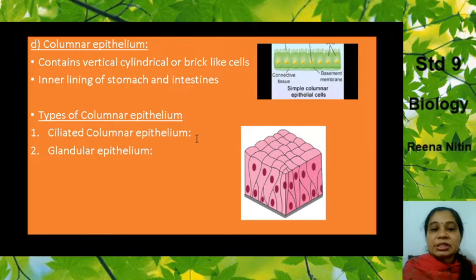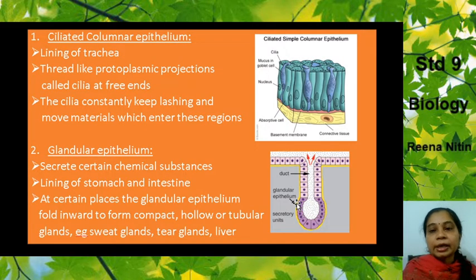Now the types: this columnar epithelium is again divided into two types. They are the ciliated columnar epithelium and the glandular columnar epithelium. Okay, the ciliated and glandular. So this is what columnar epithelium looks like. It looks like these steps. They are like columns you can see over here, and there are two types, ciliated and glandular. Now we'll study the two types.